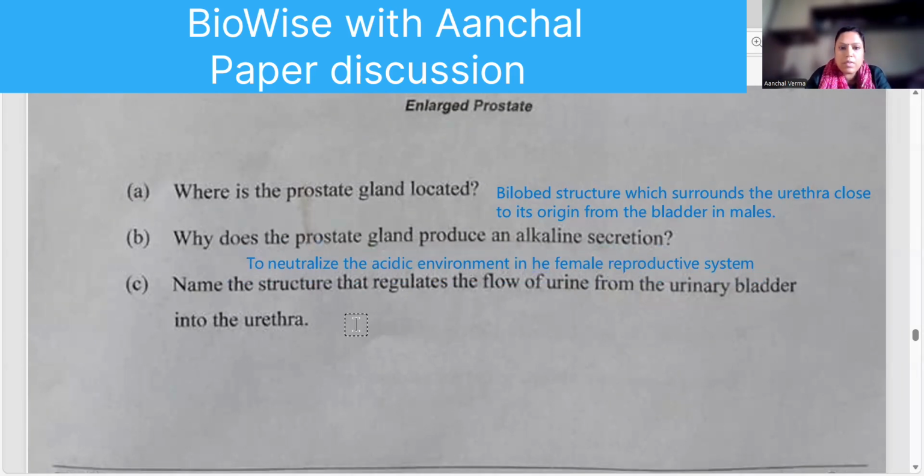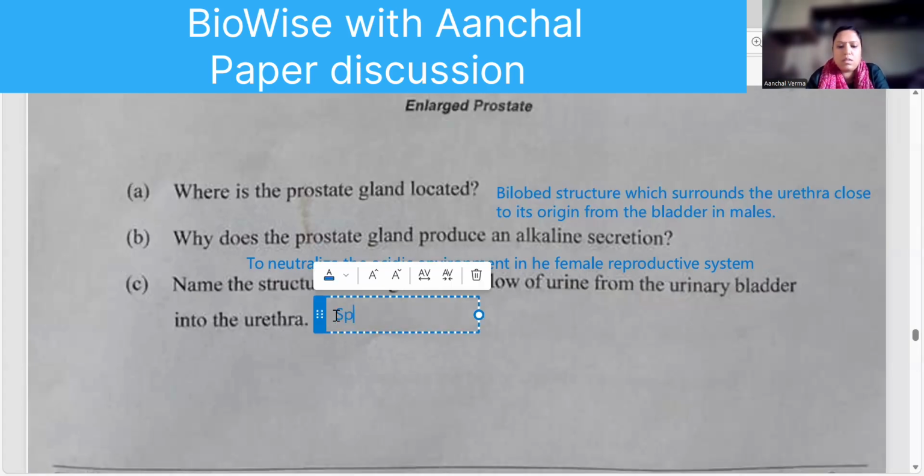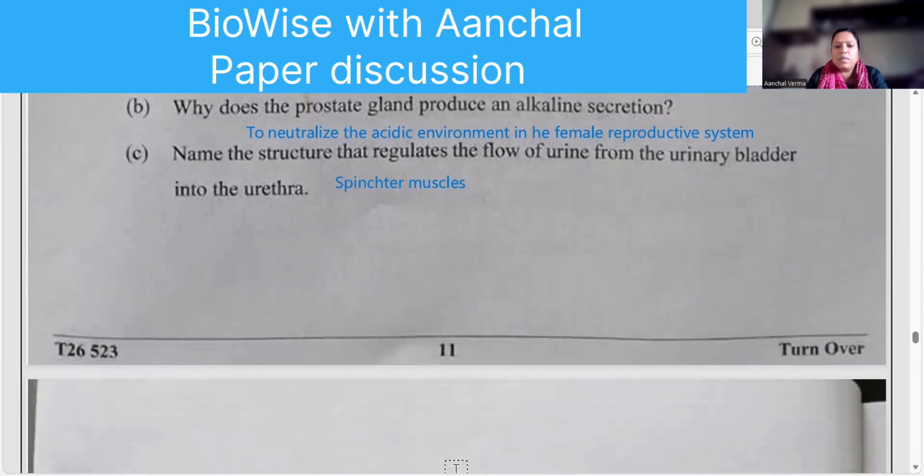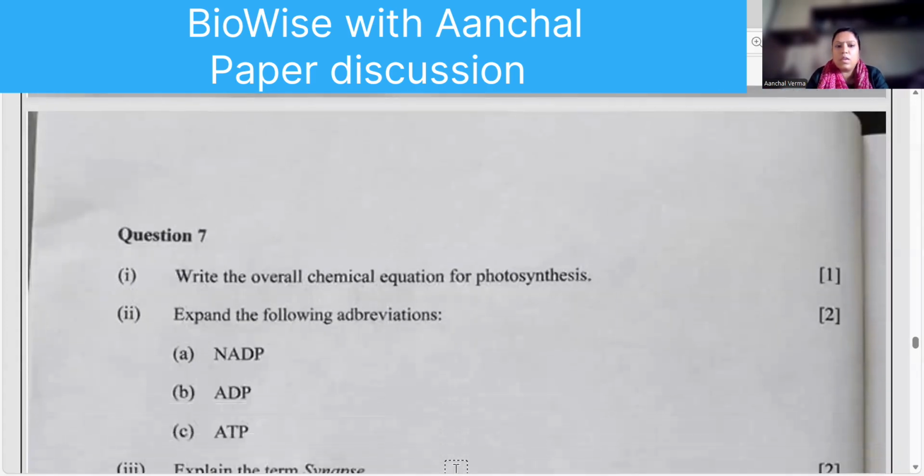Then next one, name the structure that regulates the flow of urine from the urinary bladder into the urethra. Sphincter muscles. Okay. Sphincter muscles. Any other answer? Put it in the comment section. This is what I can think of right now.